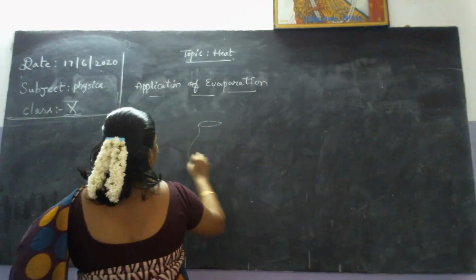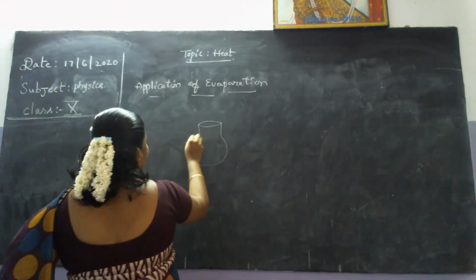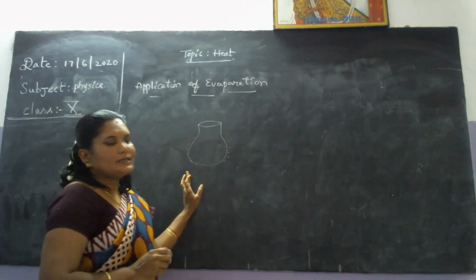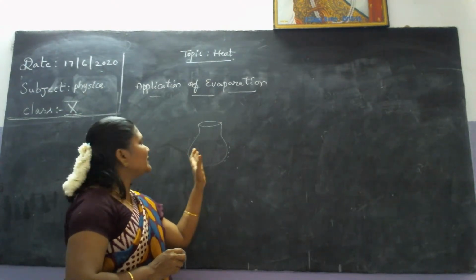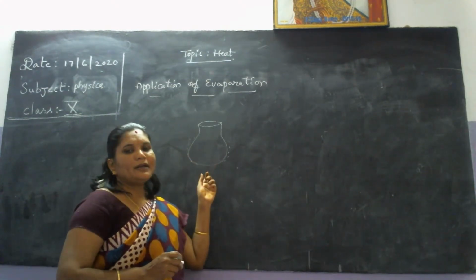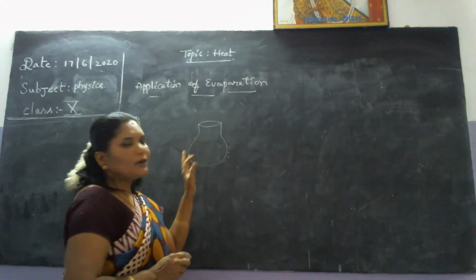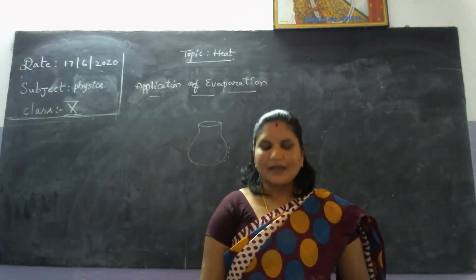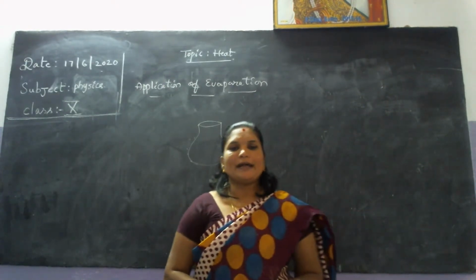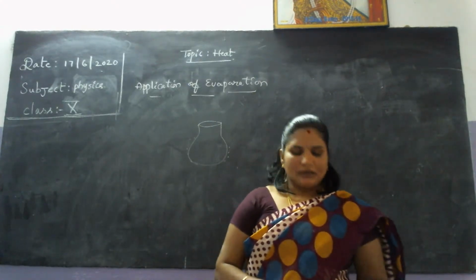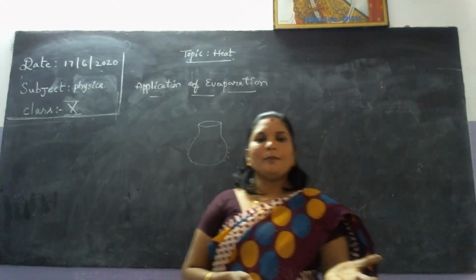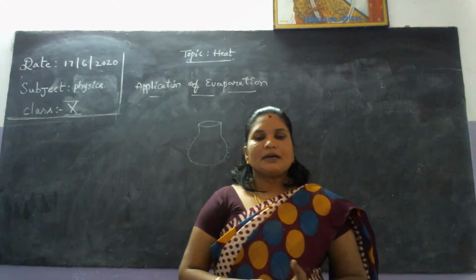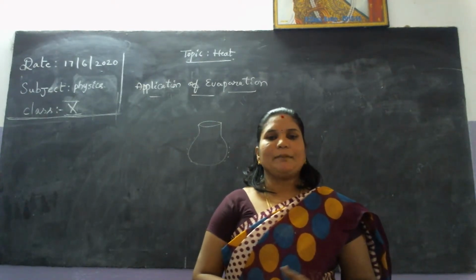The new pot forms water droplets on the outside, because the pot has tiny holes, so water evaporates and small droplets form. Again, if you pour a drop of spirit in your palm, you feel coldness, because that is the evaporation process.